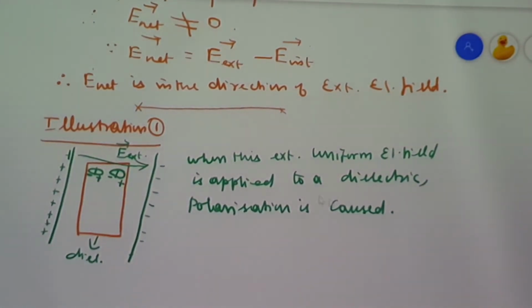We have said that the dielectric gets polarized, so that at the nearer end of the positive plate you have negative charge, and nearer to the negative plate you have the induced positive charges. But an important point: